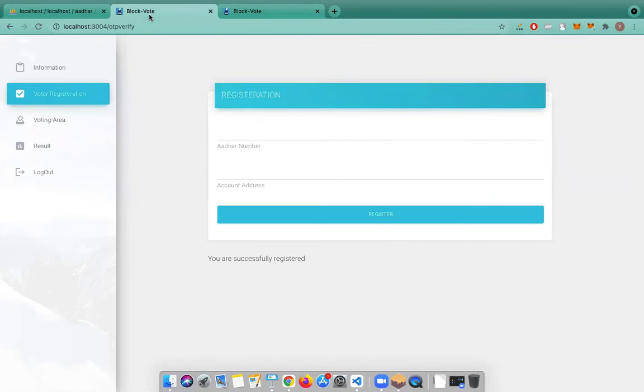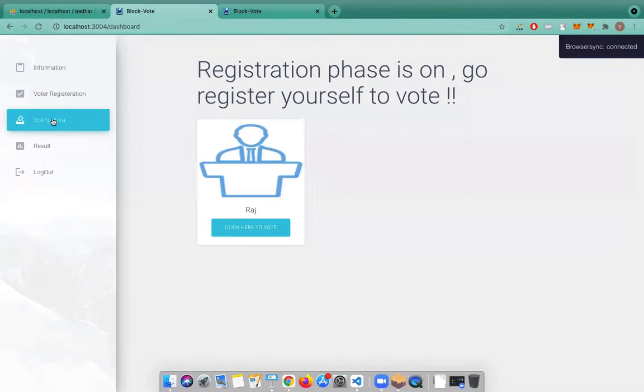Now again to the user side. So we will go to the voting area. We are still getting a message that the registration phase is on, go register yourself. Now I, as a user, have registered myself. So let's try to vote in the registration phase. I am able to see the candidate. So let's try to vote for the candidate while the registration phase is still on. We have added a validation there also.